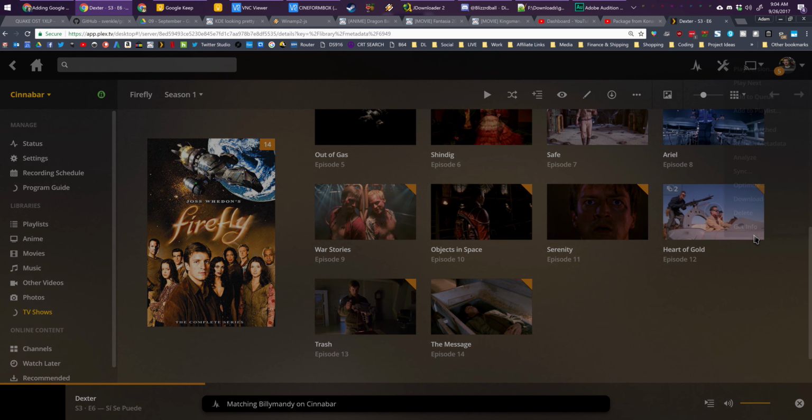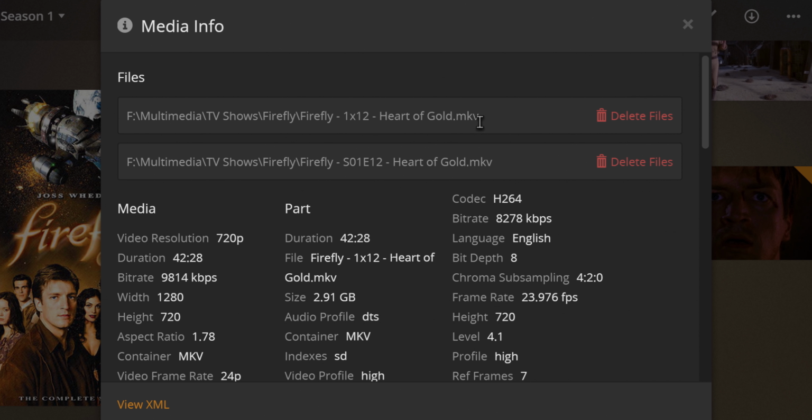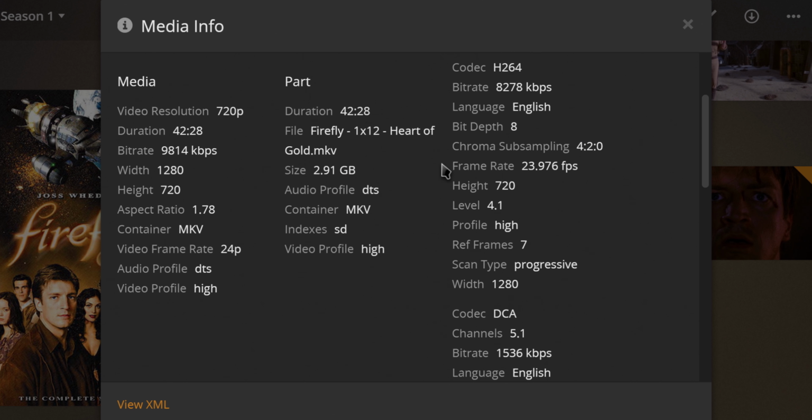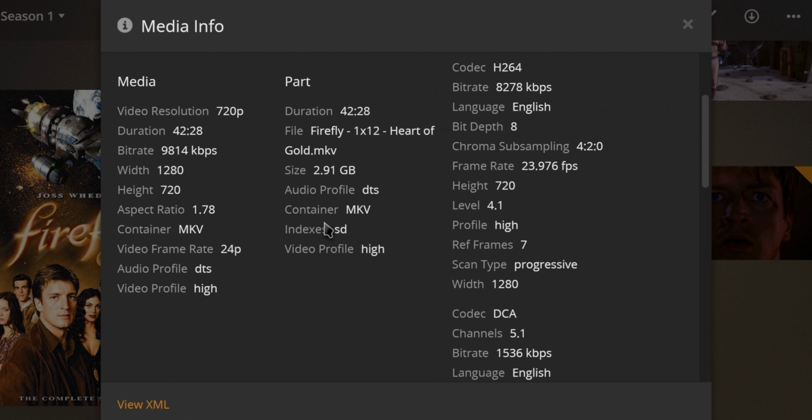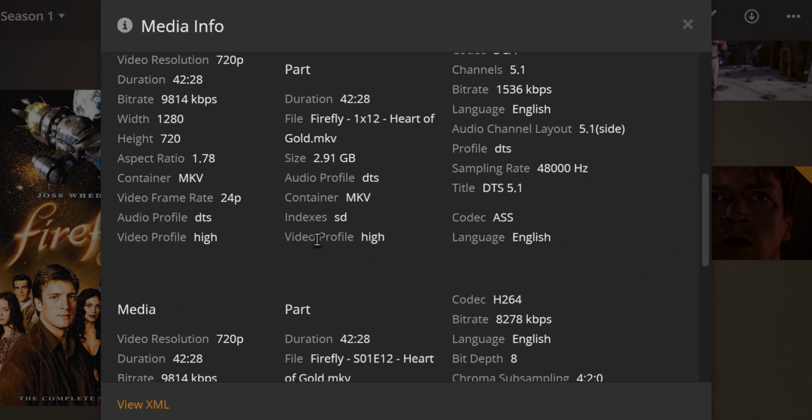And then if we go to Get Info on that, you see we have the ripped copy that just says 1x12 Heart of Gold, and then we have a downloaded copy, which is Season 1, Episode 12, Heart of Gold. They're mostly going to be the same size, but we can go ahead and delete one if we don't. And here you can see it shows the metadata and file information for both files.